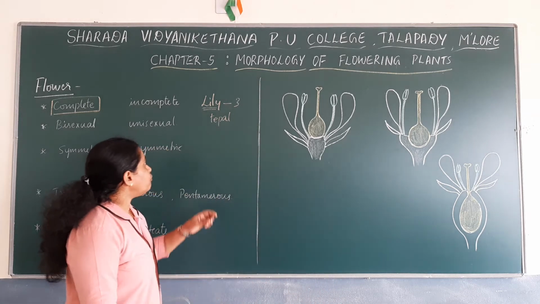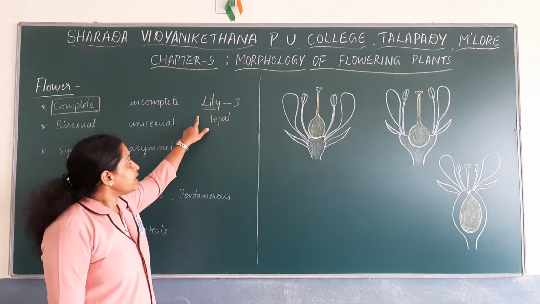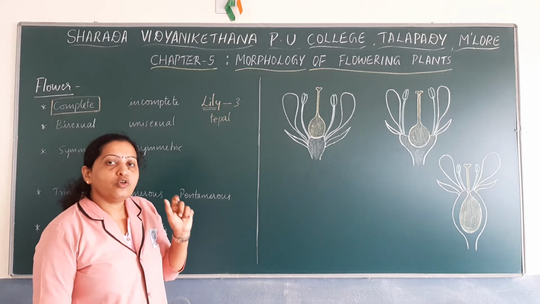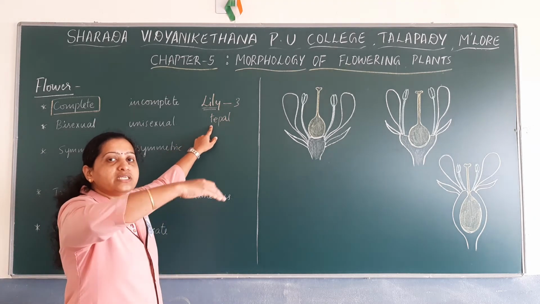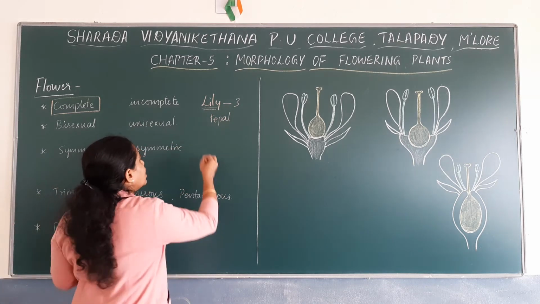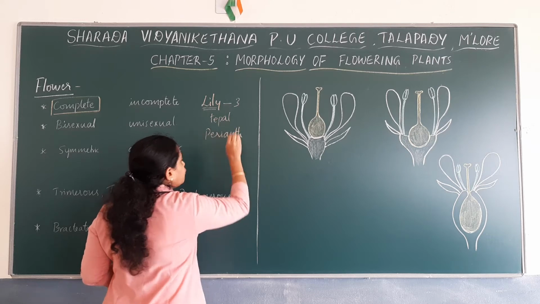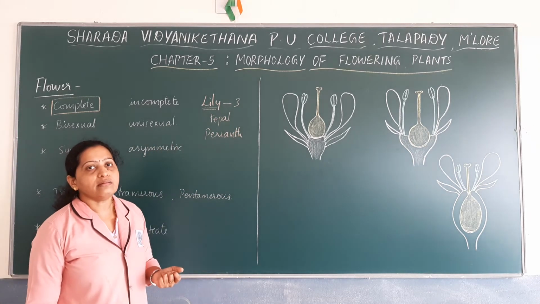So in flowers like lily, there are only three whorls. Here the sepals and petals fuse together to form tepals, and many tepals are arranged in a whorl to form the perianth.